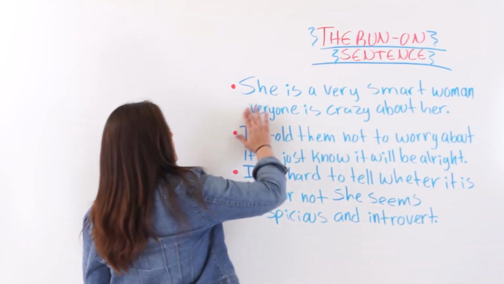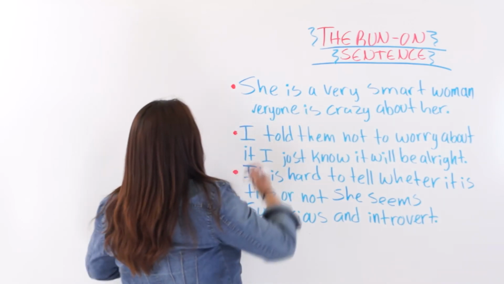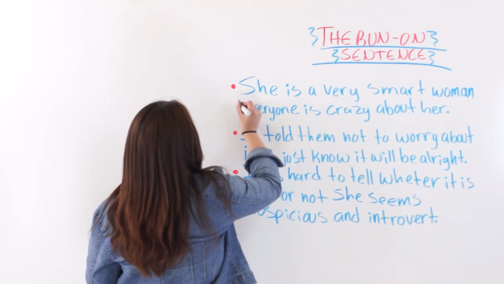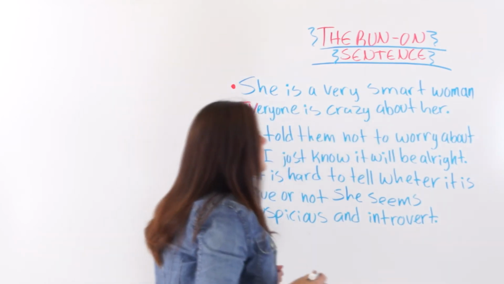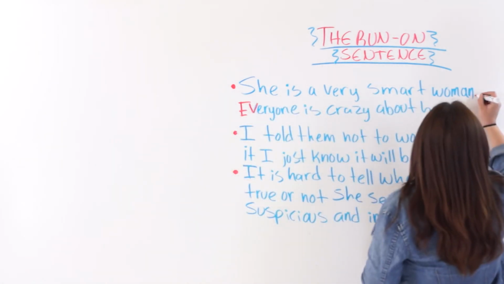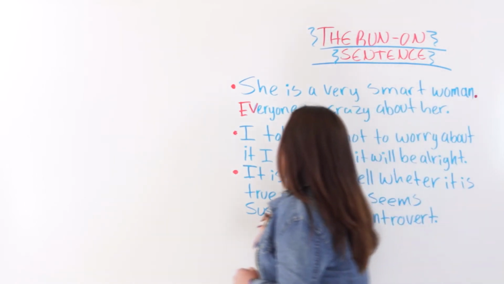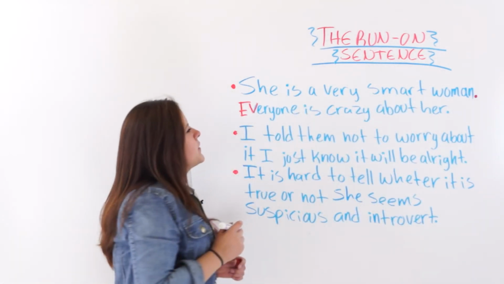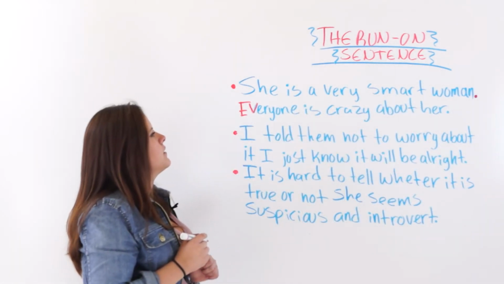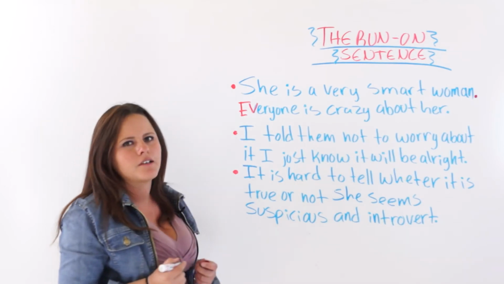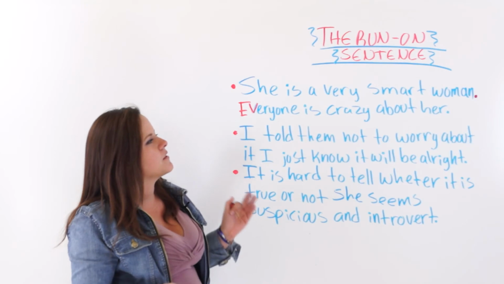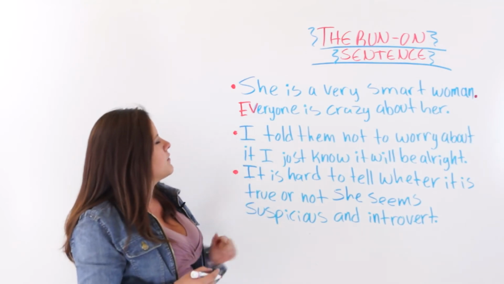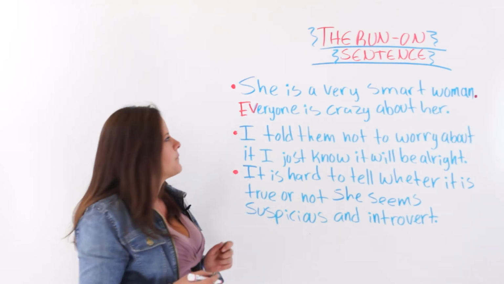So, we could edit the first one by breaking it up into 2 full sentences. "She is a very smart woman," period. "Everyone is crazy about her." Or you could also add a semicolon. "She is a very smart woman," semicolon. "Everyone is crazy about her."